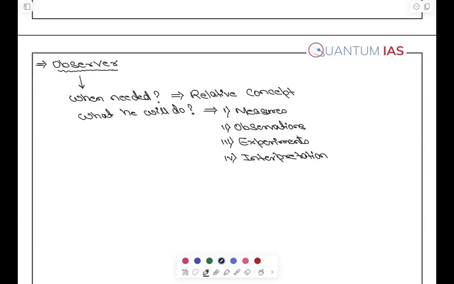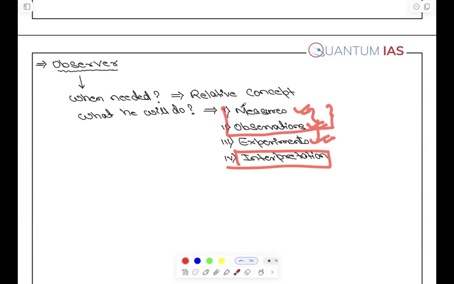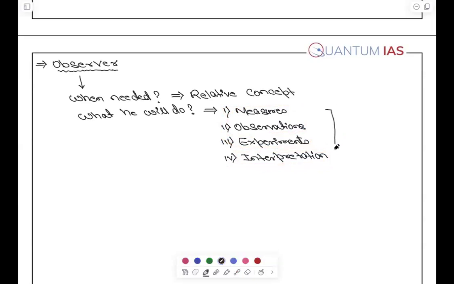Right? So now when you're writing any answer, this won't be very heavy for anyone, right? I am taking it very, very slow and explaining things calmly. So why is interpretation important? Because when a question is given, either they will ask you a derivation, that is the experiment, or the observation or measurement, which they will give you by numerical. So these can be found out by the numerical. What we have to focus upon is the interpretation part, right? Because the observer does these things. These are the tools of the observer.